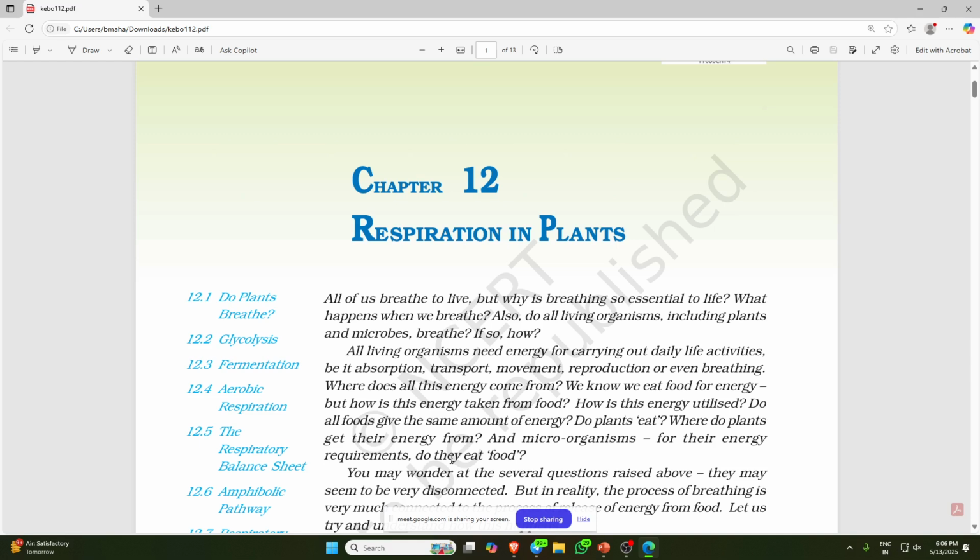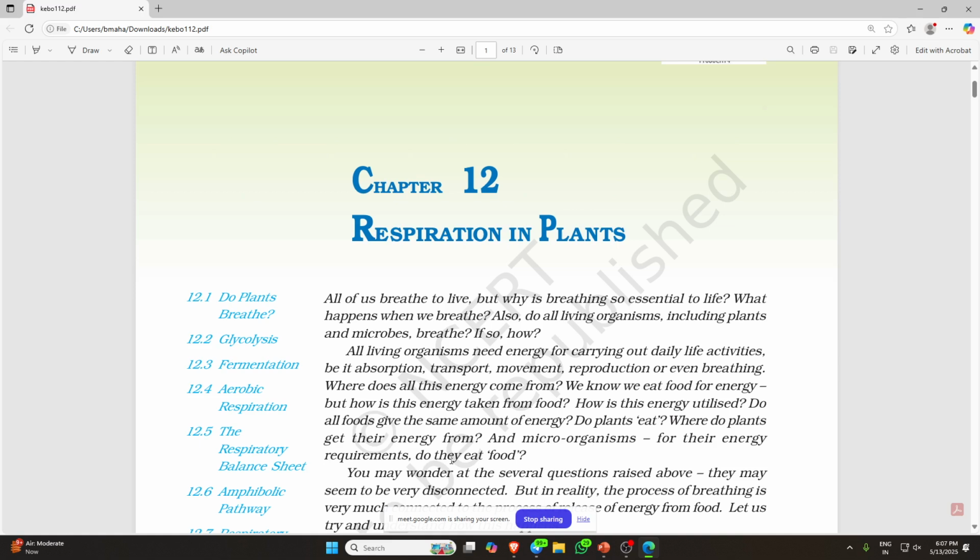See, in physiology, whether in the case of humans, plants, or very small microscopic organisms, everyone requires respiration. They require food for their energy requirement. All of them have the same need, but the process is different. The organelles involved in the process are different. Some work at the tissue level, some at the cellular level, some at the organ system or organ level.